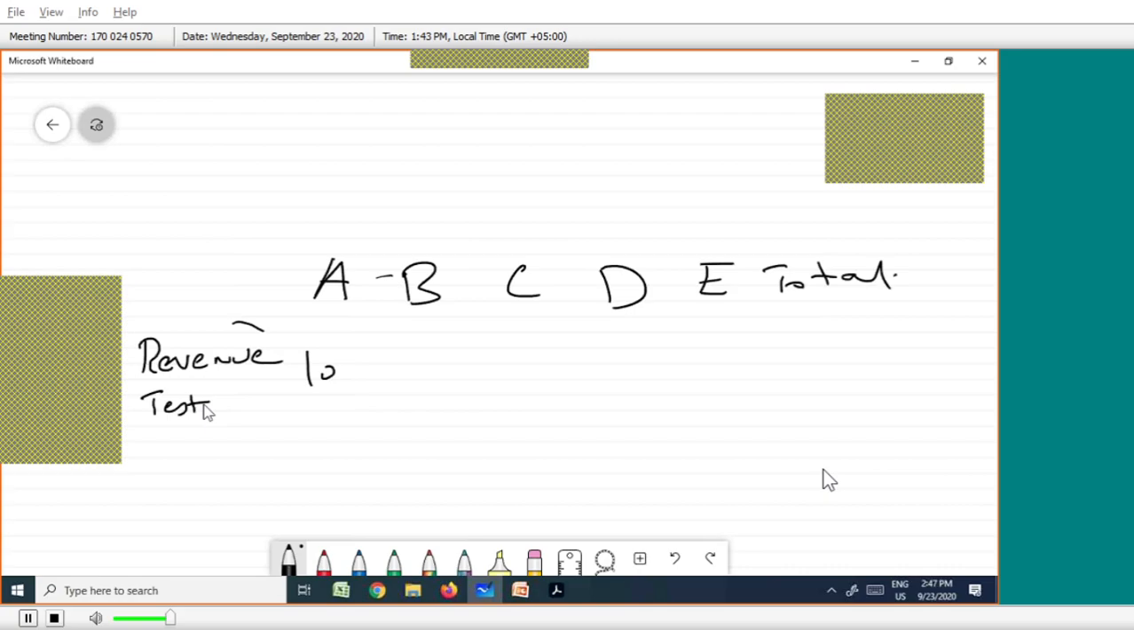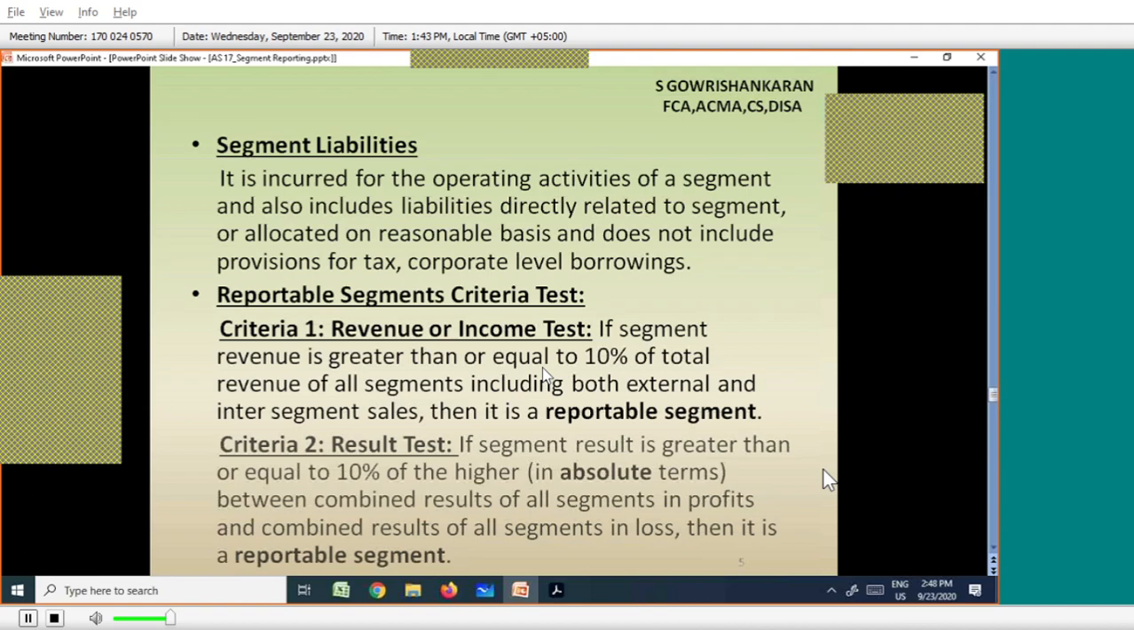What is my criteria? What is the first criteria? The revenue test criteria: if segment revenue is greater than or equal to 10% of the total revenue of all segments, including both external and inter-segment sales, then it is a reportable segment. In this question, they did not give inter-segment or external sales separately. They gave only one sales figure, so we have to take it as it is.